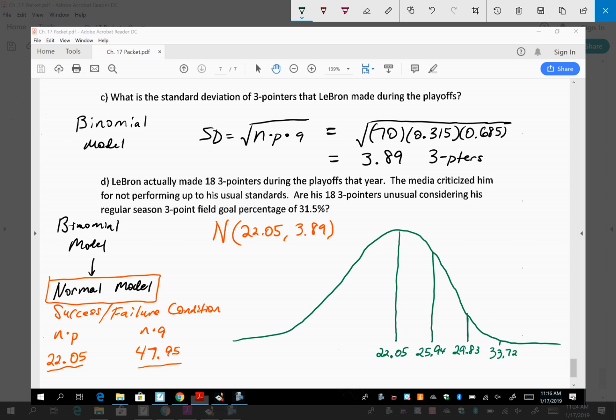All right. So let's just say right now, looking at going above, so 3 standard deviations to the right, can you tell me a number right now out of 73 pointers that LeBron James makes in those playoffs that you would consider unusual in the upper direction? 34. Another one. 54. 55. Another one. 70, right? All of them. All right, somebody said in the other class, 110. Well, no, he took 70. So if he's making 110, only took 70, we got something's going on. Okay? Everybody good? Let's go the other way.